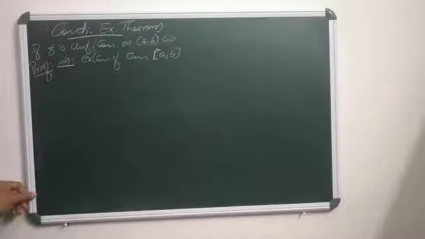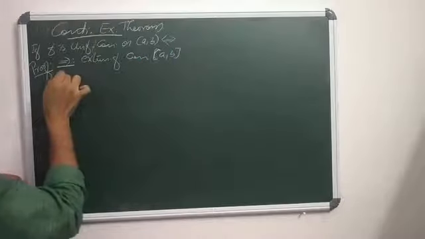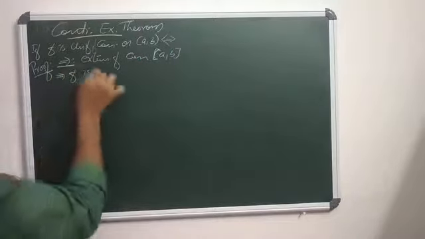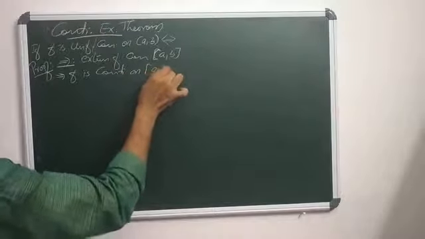That means f is continuous on the closed interval [a, b].